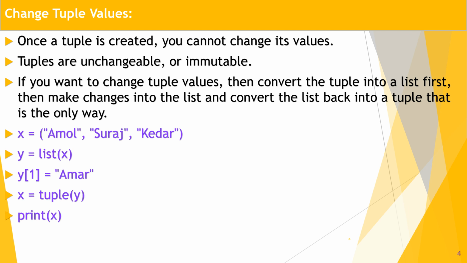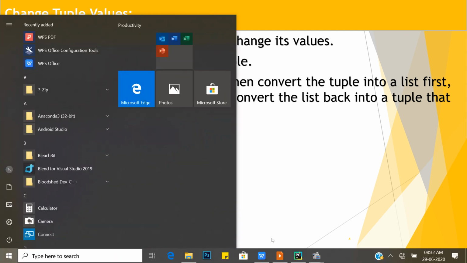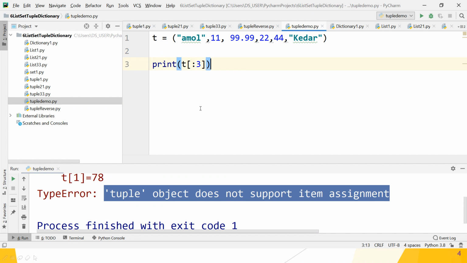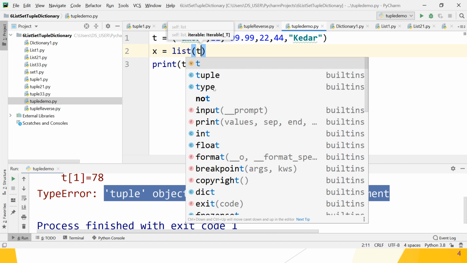So check on the PyCharm IDE. Okay. t is a tuple type. Great. Now what do we want? We want to convert it. Suppose x is equal to, into a list. How to convert into a list? Use the constructor list and pass the argument t of type tuple.